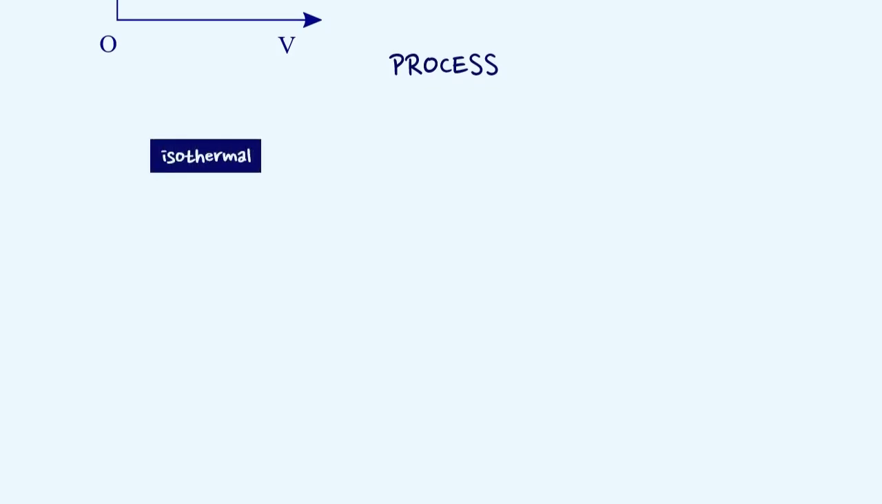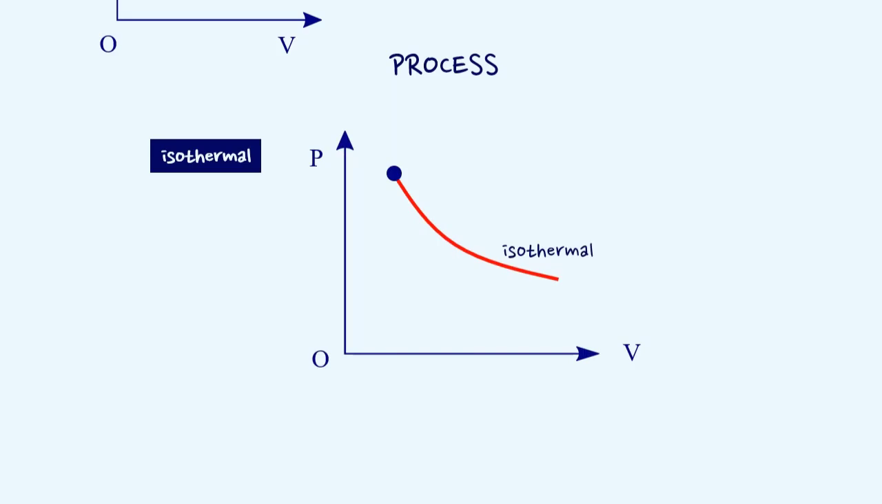If the temperature of a system does not change during a process, the process is called isothermal. Its representation in the PV diagram is as follows. If the pressure does not change during a process, the process is called isobaric. Its representation in the PV diagram is as follows.